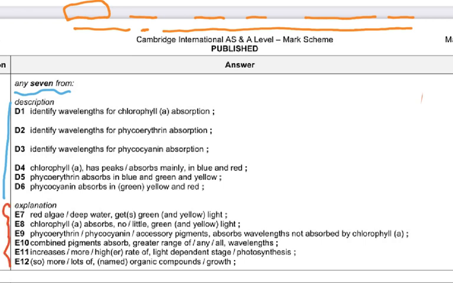Now, as an A-level student, you must know what is a describe and what is an explanation. Explanation means biology. So you had to really look at all these points. These were explanations. Red algae, deep water, so gets green and yellow light. Chlorophyll A absorbs little green and yellow light. Then the phycos are accessory pigments. This is again biology, absorbs wavelengths not absorbed by chlorophyll A. Then combined pigments absorb greater range of all the wavelengths. More light absorbed, rate of light dependent stage increases, or photosynthesis increases. So more organic compounds for growth. So these are the explanations. Explanation is biology, but description or describe is not biology.